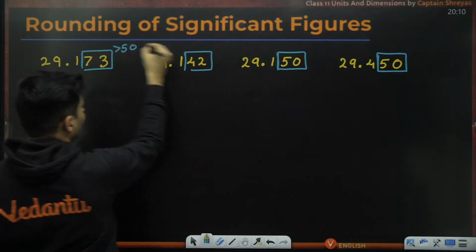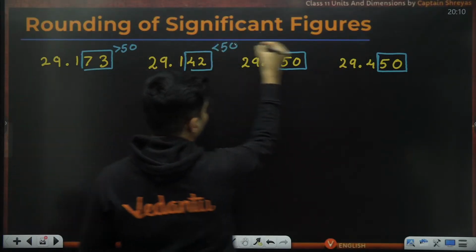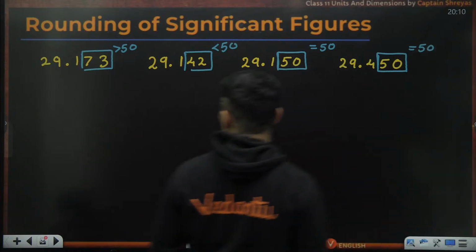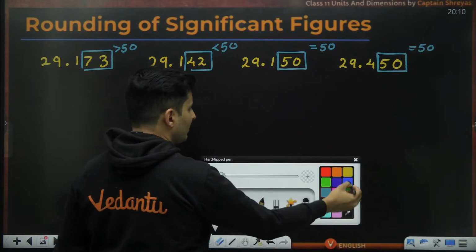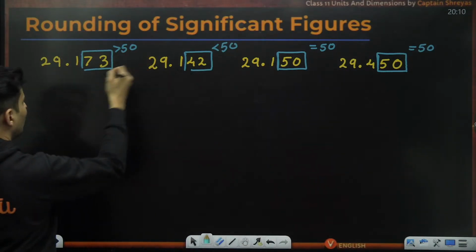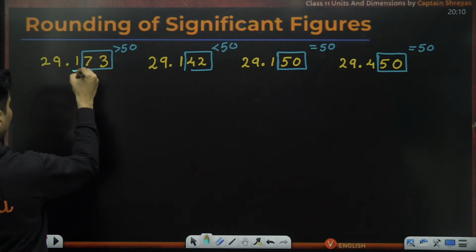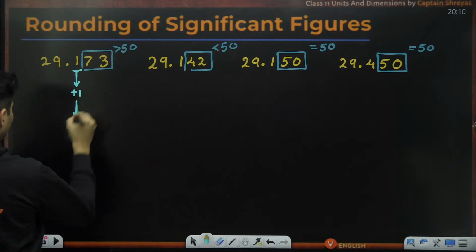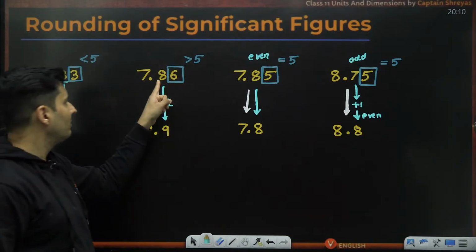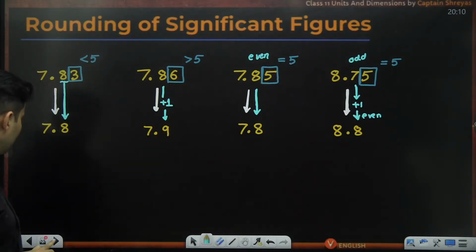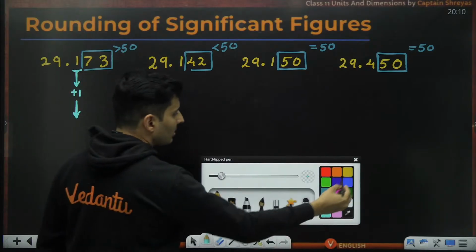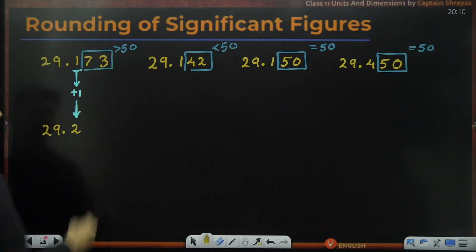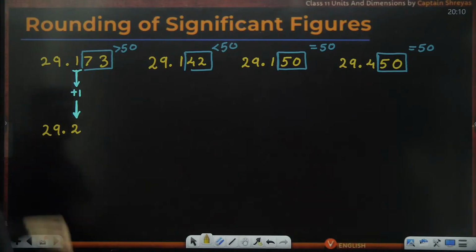Obviously, this is more than 50. Here it is less than 50. Here it is exactly equal to 50. This is also equal to 50. Same rules apply, guys, very similar. So what you will do, if it is more than 50, go to the previous digit and add 1 to it. Just like over here. If it is more than 5, take the previous digit and round it up. So this will become nothing but 29 point basically 2. Yeah, 1 plus 1 is basically 2.